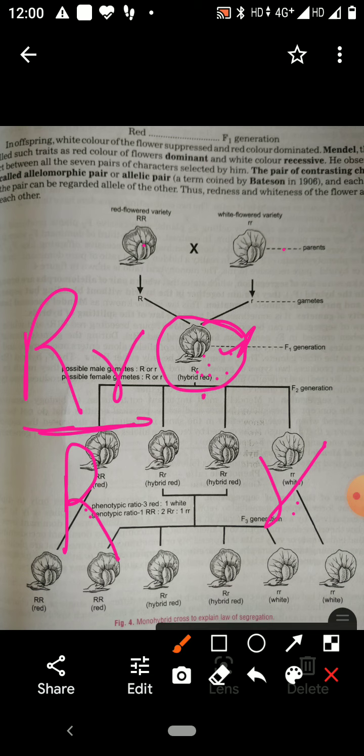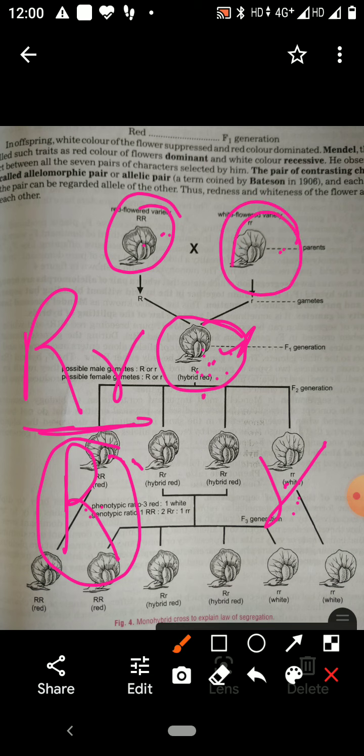The gametes produced by this hybrid progeny are of two types: one is similar to the gametes produced by the dominant parent, and the other is similar to the gametes produced by the recessive parent. This is called the law of segregation. So children, you studied the law of dominance and the law of segregation.